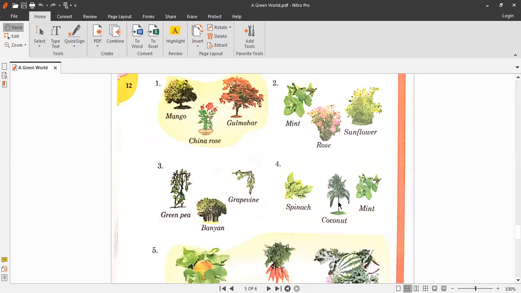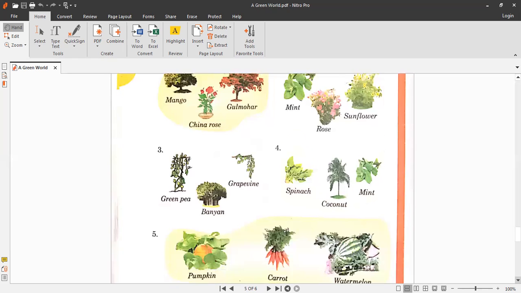You can see it's a long tall tree, and the third one is a mint herb. It's also a herb. So obviously these two are herbs and this one is a tree. So you have to cross out the coconut tree. Okay, so draw a big cross around it on the coconut.